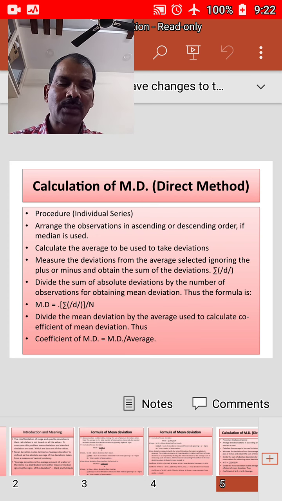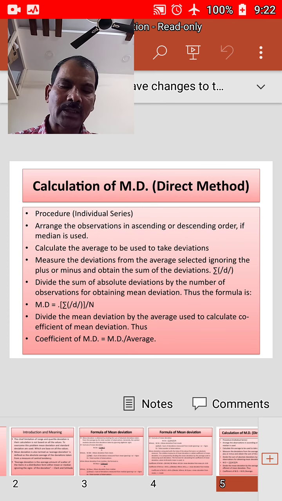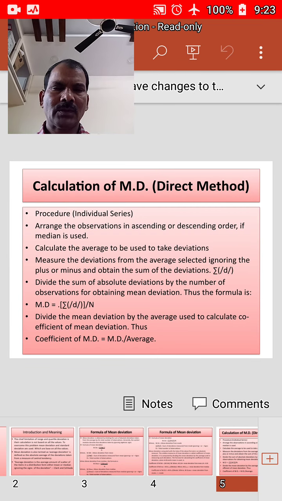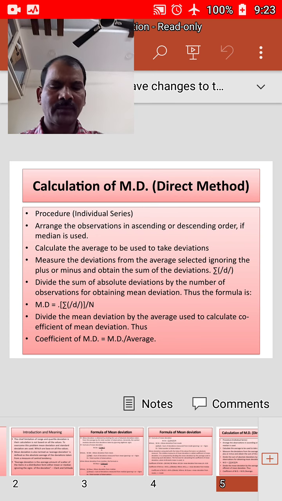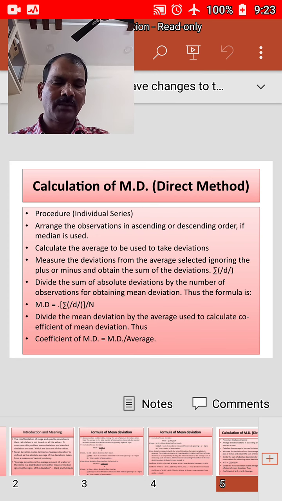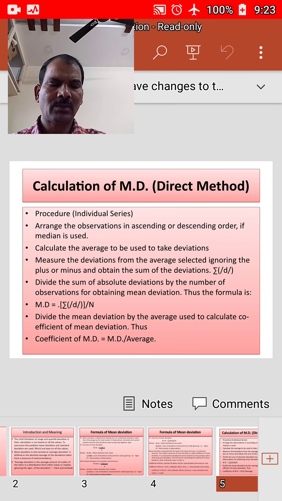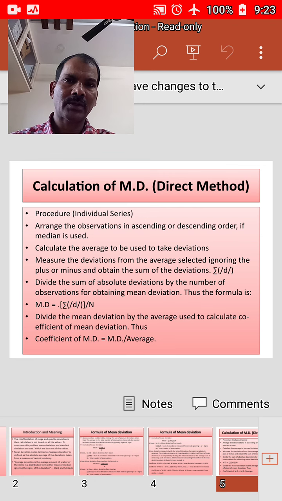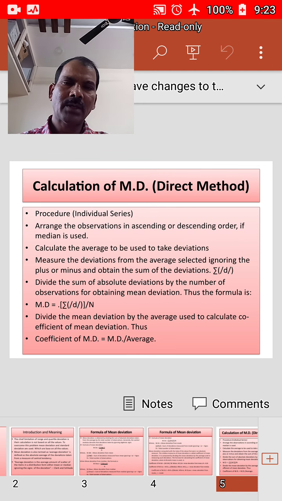Divide the sum of absolute deviations by the number of observations to obtain the mean deviation. Thus the formula is mean deviation is equal to summation of modulus d by n. The fifth step is to divide the mean deviation by the average used, to calculate the coefficient of mean deviation. Thus the coefficient of mean deviation is equal to the mean deviation divided by the average used for the purpose.